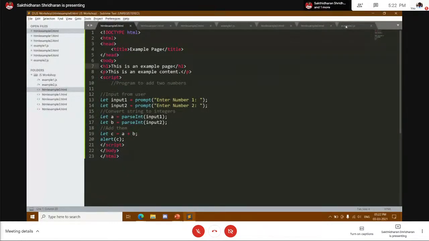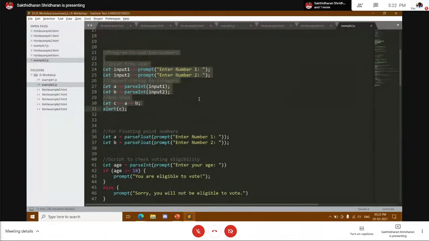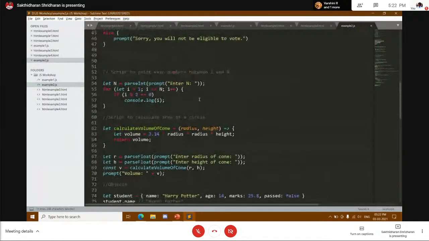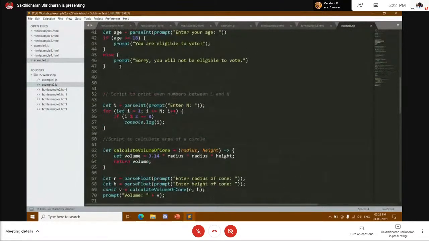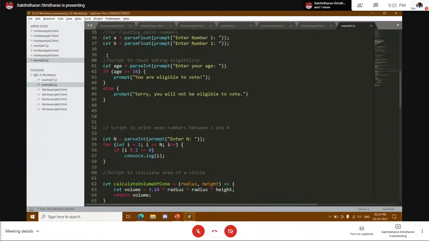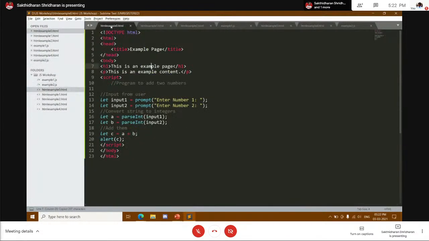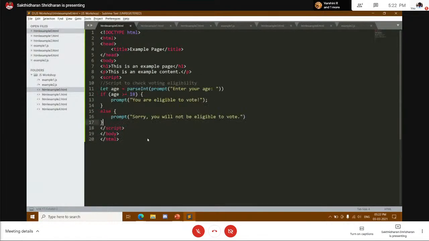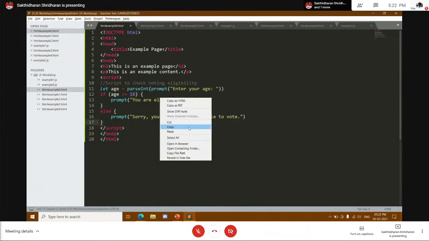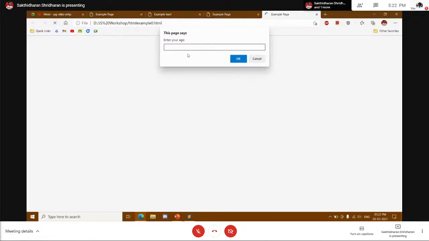Yeah, again, I do have the ready-made piece of code here. So again, it's asking for my age. Assume my age is 53. Yeah, it's saying it's eligible to vote.